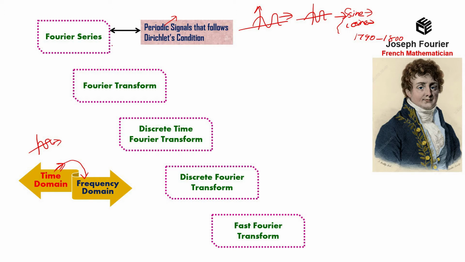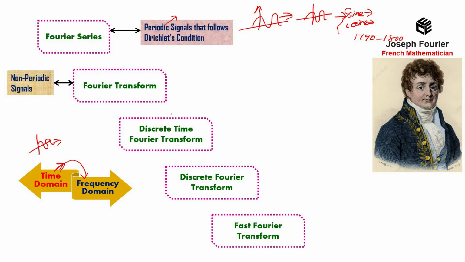Okay, next is Fourier transform. Already we have Fourier series, right? Then why are we going for this Fourier transform? Because Fourier series is applicable only for periodic signals, and if we are considering a non-periodic signal to be transformed from time domain to frequency domain, we go for the Fourier transform.